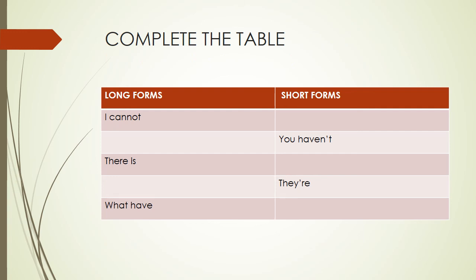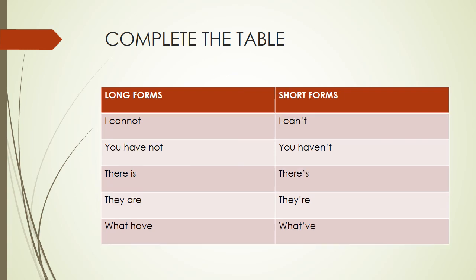Okay. Next, you have to complete the table of long forms and short forms. I cannot. Second, you have not. There is. They are. What have. Okay. So just let us see the answers. I cannot, I can't. You have not, you haven't. There is, there's. They are, they're. What have, what've.